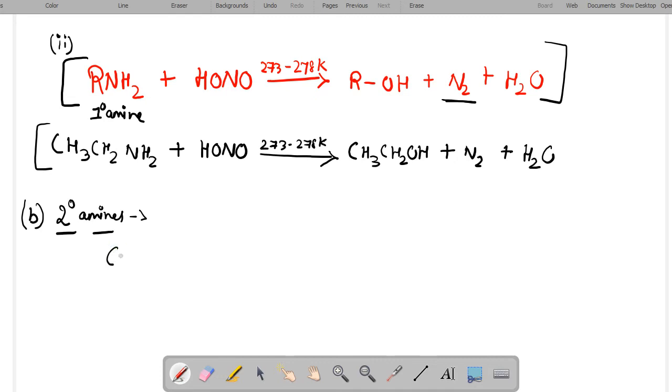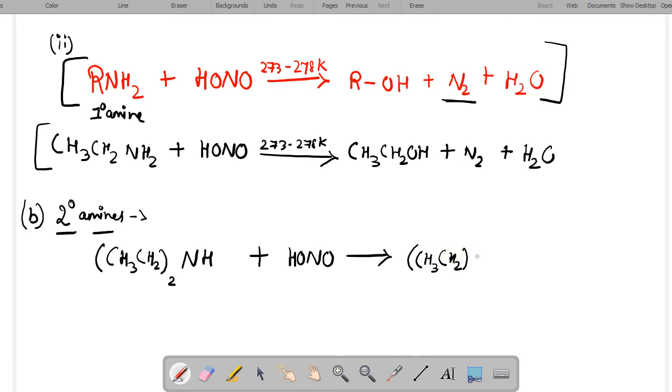Here CH3CH2 twice NH, that is diethylamine, is reacted with nitrous acid. So the formation of (CH3CH2)2N=O, that is N-nitrosodiethylamine, will take place with the removal of water molecule.